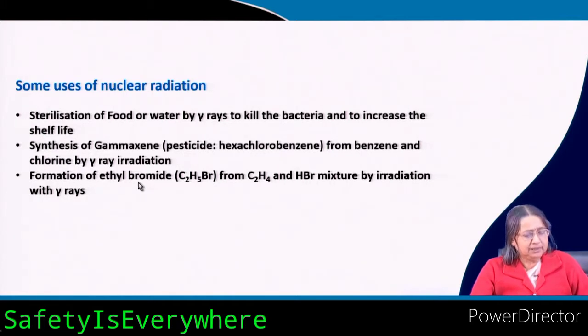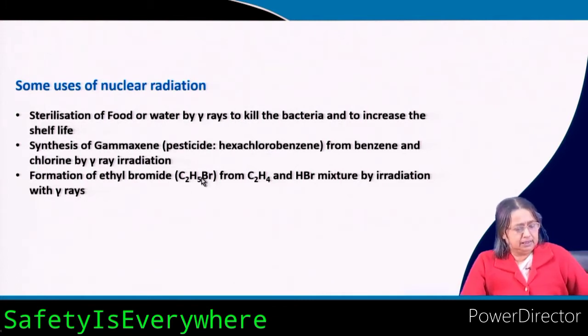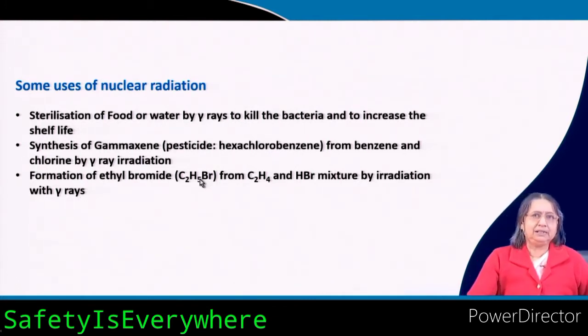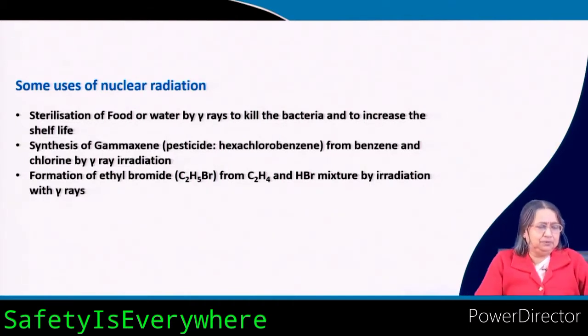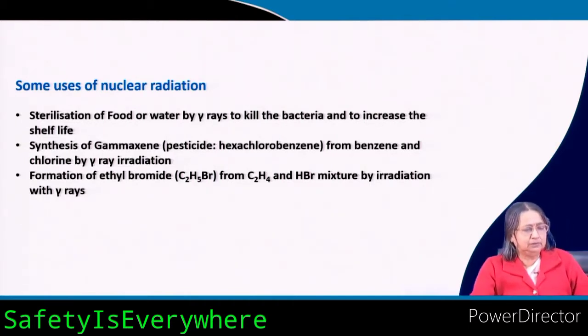Now, formation of ethyl bromide, C2H5Br. You can produce this from ethene and HBr. If you take a mixture of ethene and HBr, it is an addition reaction: in the double bond, HBr is added. How is it done? You take the mixture and irradiate it with gamma rays, then ethyl bromide will be formed. There are many other reactions; I have picked only a few. These are some of the uses.